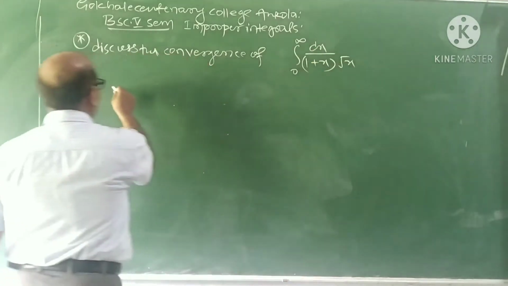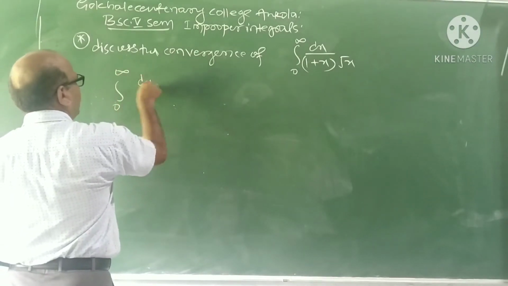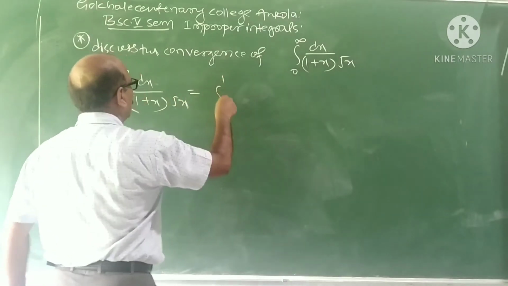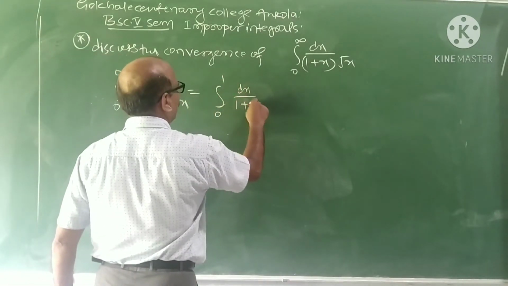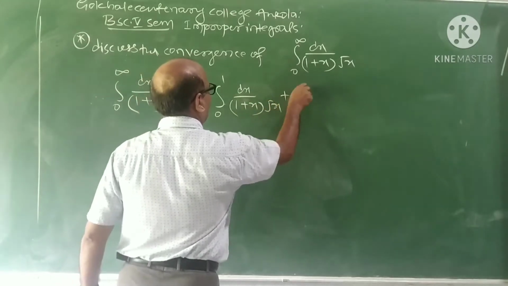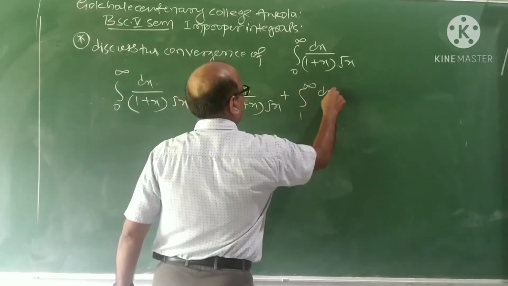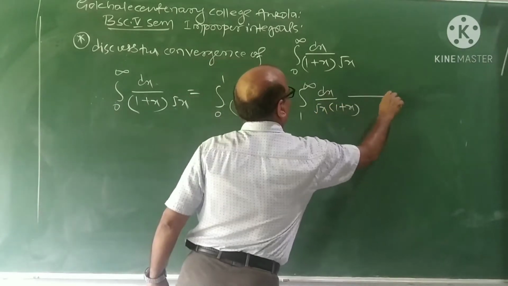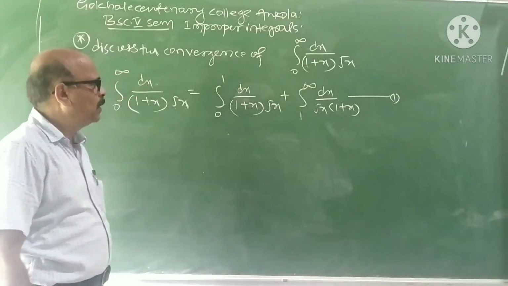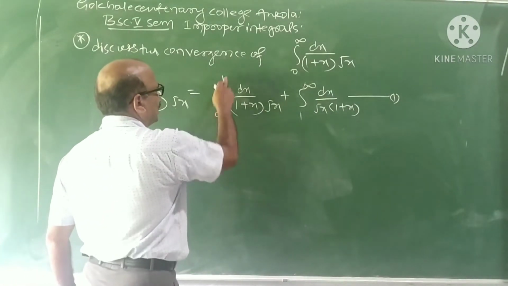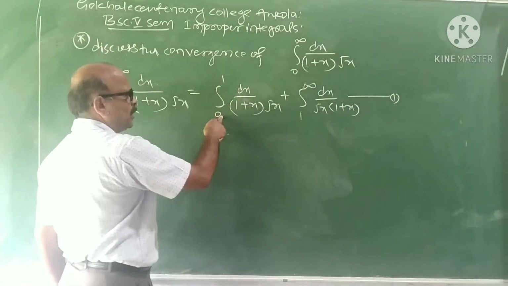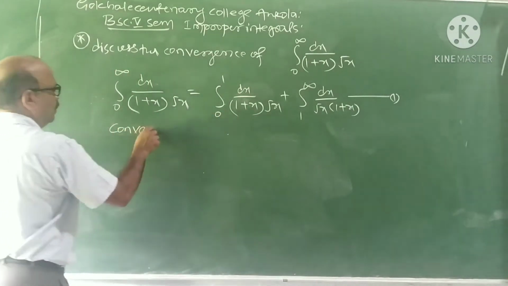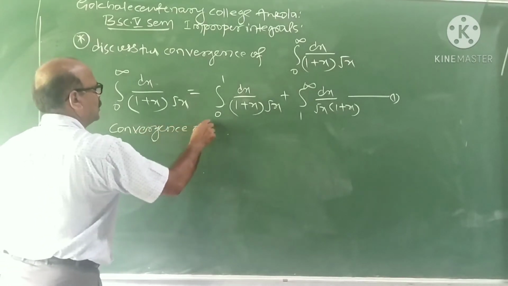In this case, we write the integral of dx by (1 plus x) into root x from 0 to infinity as the integral from 0 to 1 of dx by (1 plus x) into root x, plus the integral from 1 to infinity of dx by root x into (1 plus x). Take this as 1. This is the procedure. Now, 0 is the point of discontinuity, so we consider convergence at 0.